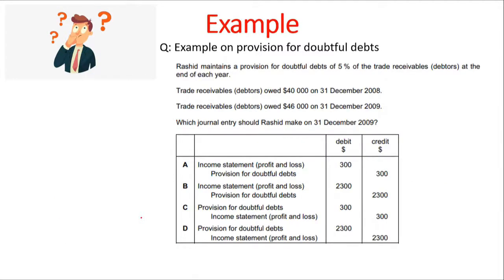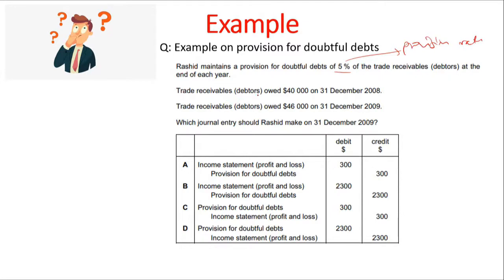Now we are going to look at an example on provision for doubtful debts, how to calculate it, and what would be the entry. This is a multiple choice question, but a very good one. So let's look into the problem. Rashid maintains a provision for doubtful debts at 5%. This is our provision rate of the trade receivables at the end of each year.